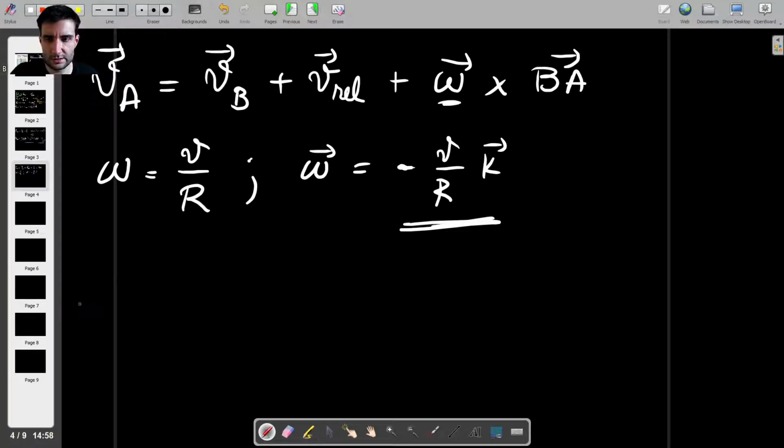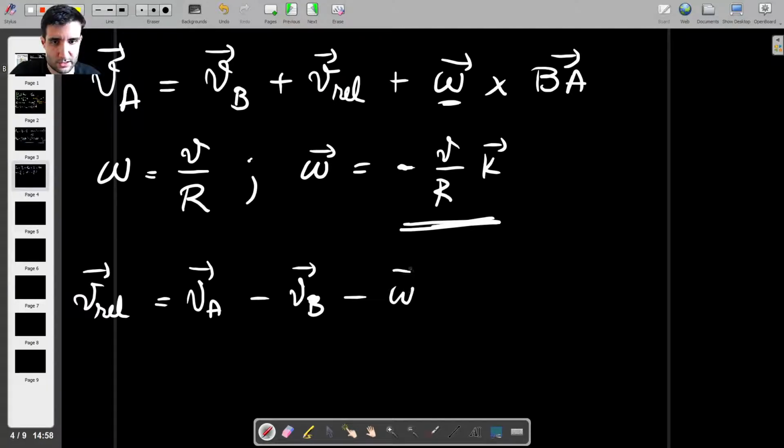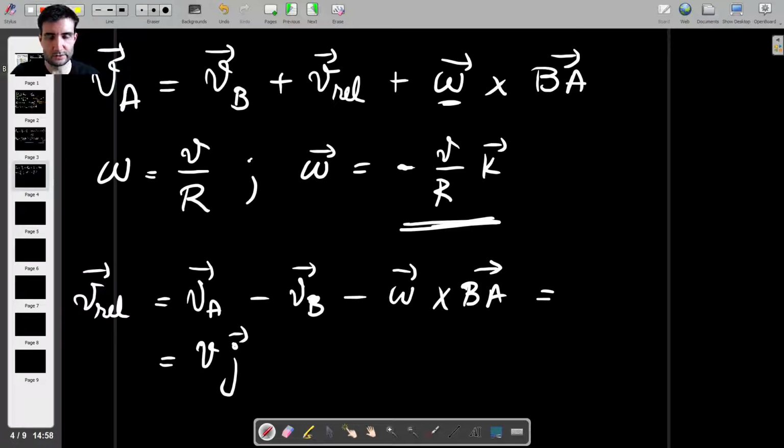So let's write what the relative velocity is. So the relative velocity is VA, and then minus VB, and then minus omega cross BA. Okay, so let me make this a bit more clear like this. Perfect. So VA is V times J. Okay, we established this earlier. And then we have minus.